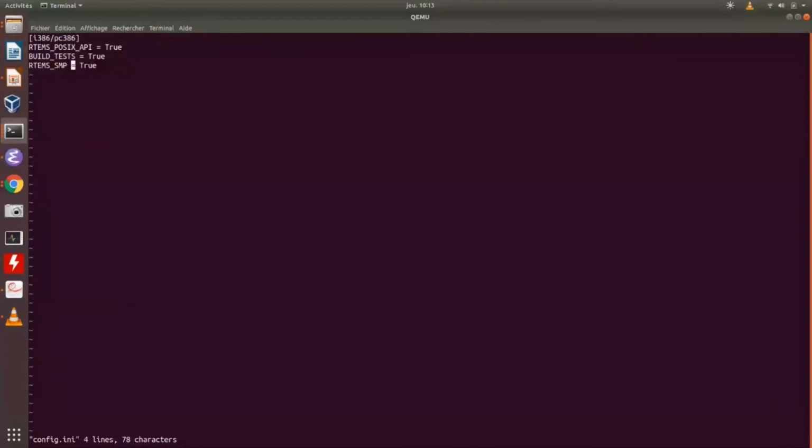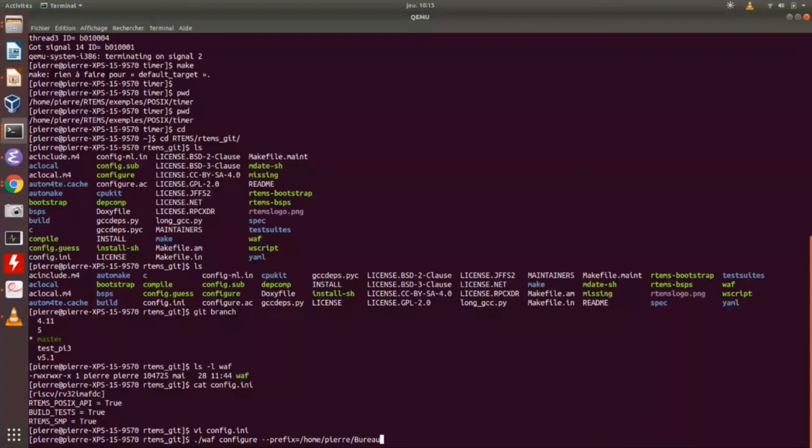RTEMS SMP is not available for QEMU, and RTEMS multiprocessing, for example. So you should just say waf configure, and --prefix equal /home/pierre/bureau, which is desktop in French, and --rtems-target QEMU. Okay.